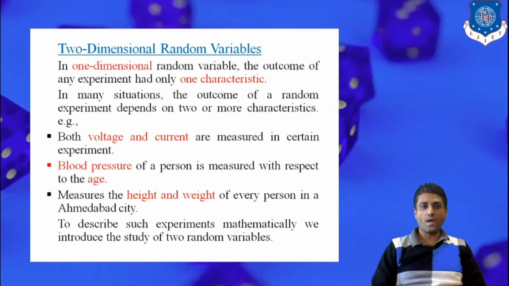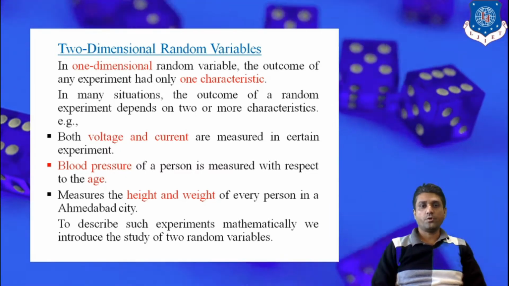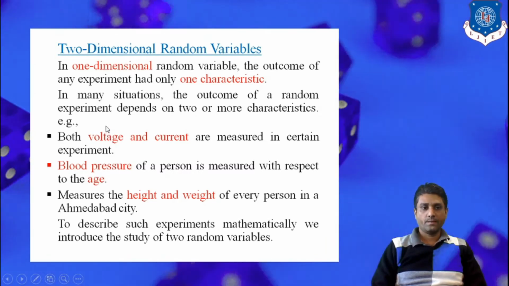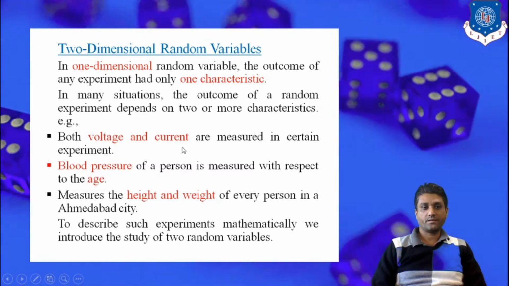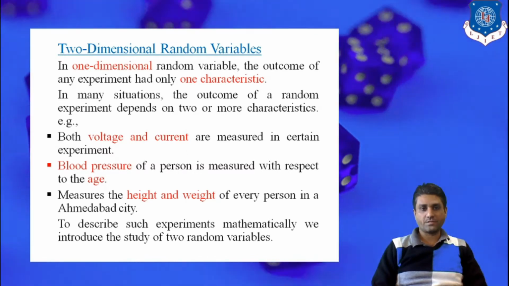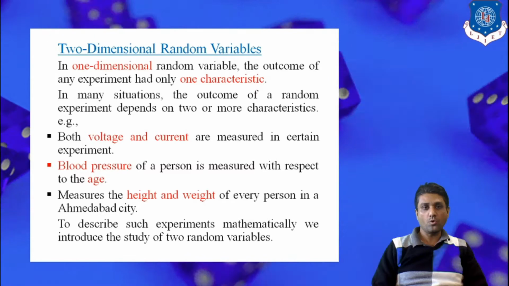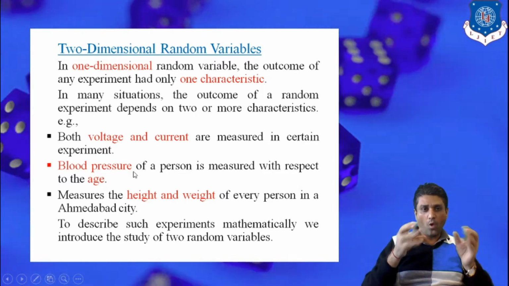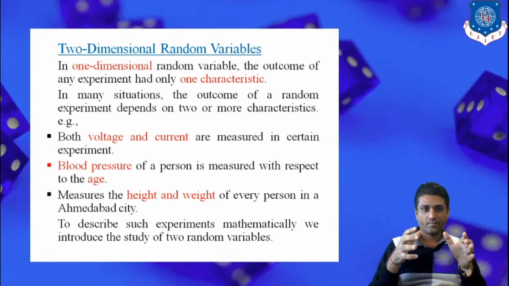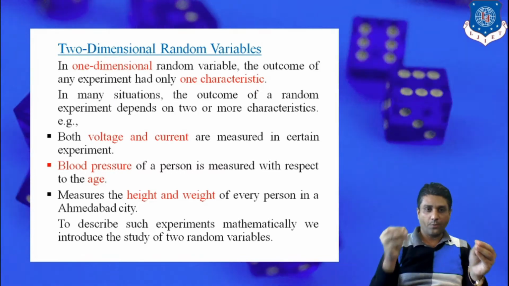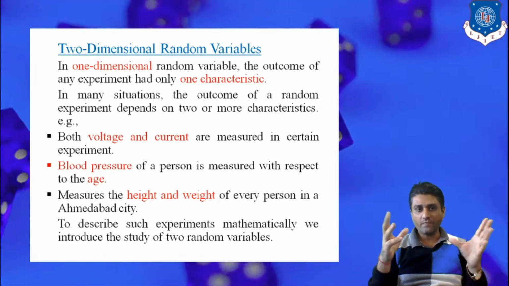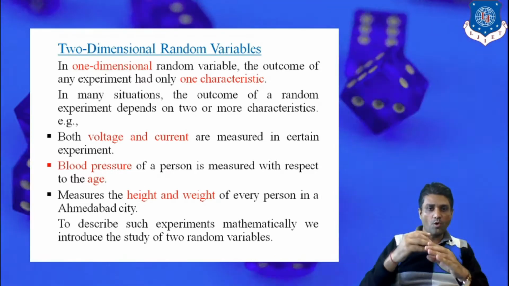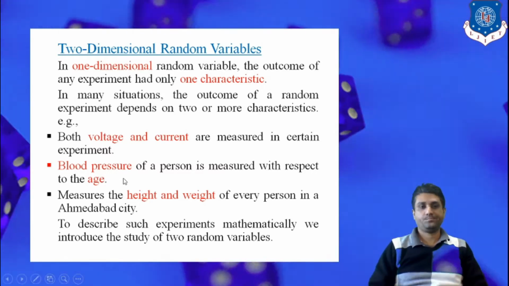It may be two dimensional or include more characteristics. Suppose we have to measure voltage and current of a particular experiment. Here we have to observe two quantities, voltage as well as current. When we have to find the probability of two physical phenomena, voltage and current, a one-dimensional random variable is not helpful. That's why we have to move from one dimension to two dimensions.